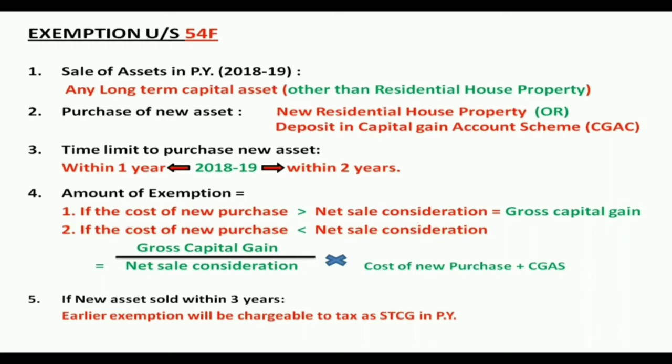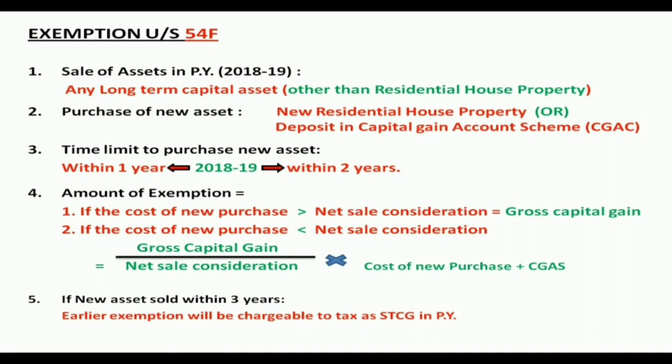If the cost of the new purchase is more than the net sale consideration, then he can get an exemption of the gross capital gain. That means if the cost of the new investment, the residential house property being purchased, is more than the net sale consideration, where the gross sale consideration less realization expenses gives the net sale consideration, then the exemption amount will be the gross capital gain. Whatever gross capital gain we get while solving the illustration, we can take the full gross capital gain as exemption.